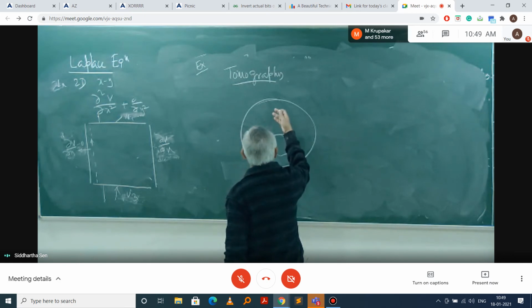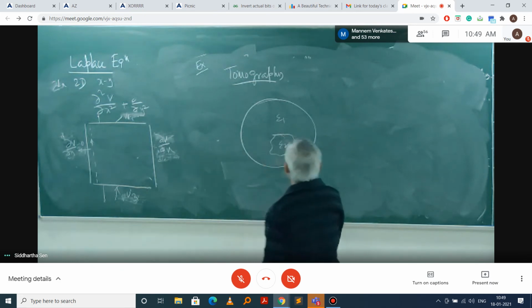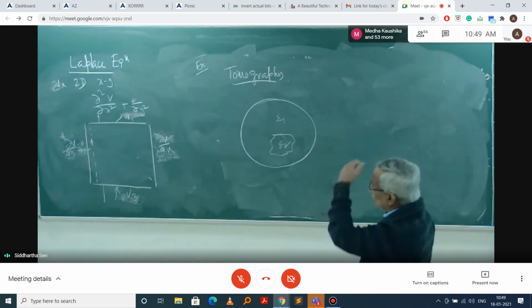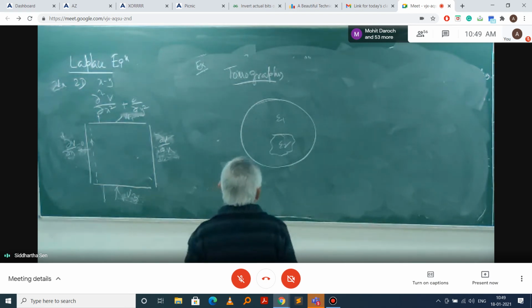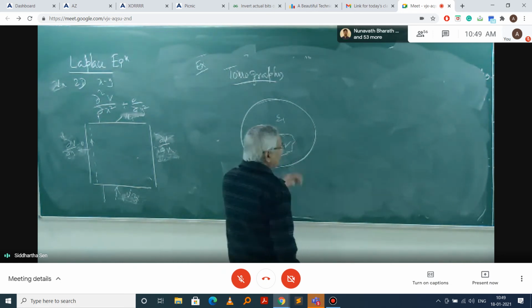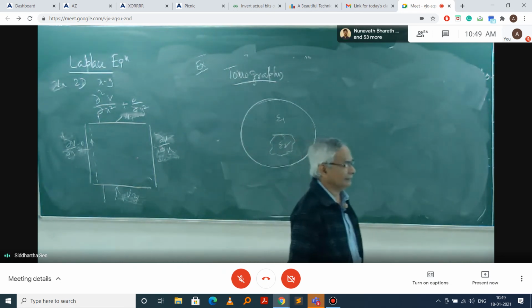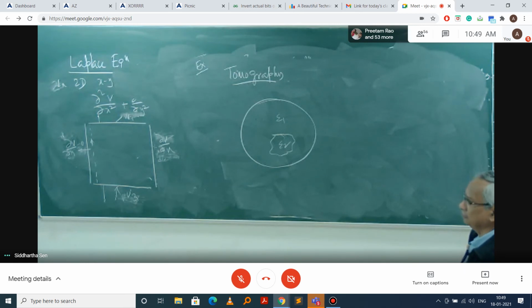This is a dielectric, this is maybe epsilon 1, this is maybe epsilon 2. What we need is, from outside, to find out whether there is a tumor present, and next what will be the dimension and the location of the tumor.